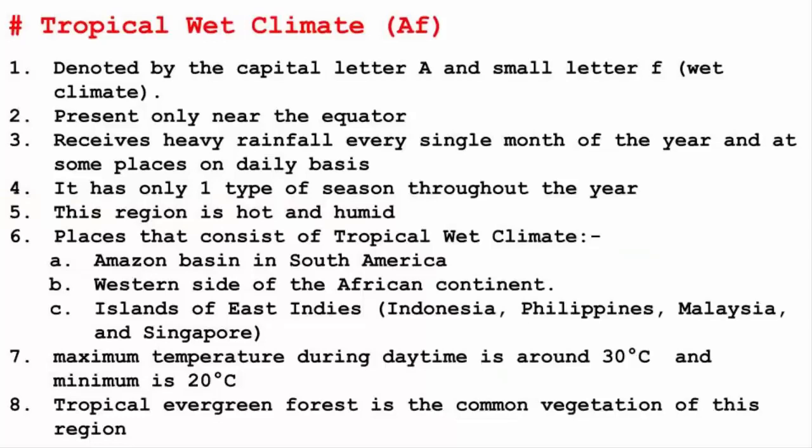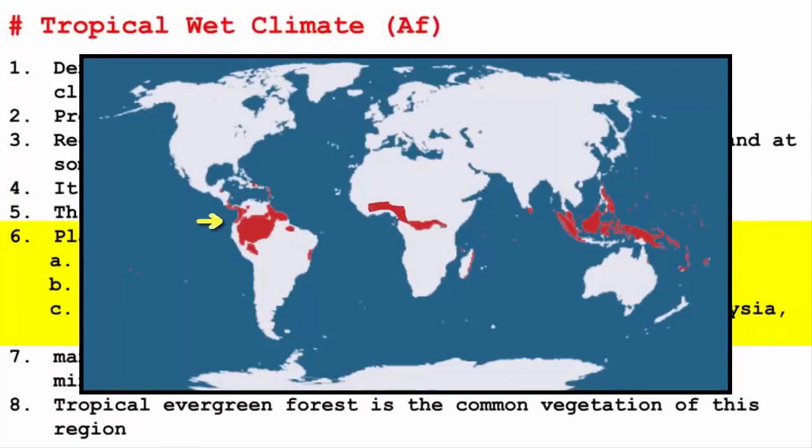Now on a world map, we will locate those places that have tropical wet climate. One is the Amazon basin in South America. The other one is on the western side of the African continent. Another one is the islands of East Indies. Don't confuse it with West Indies. East Indies are the lands of South and Southeast Asia. They are basically the islands in and around Indonesia, Philippines, Malaysia and Singapore.